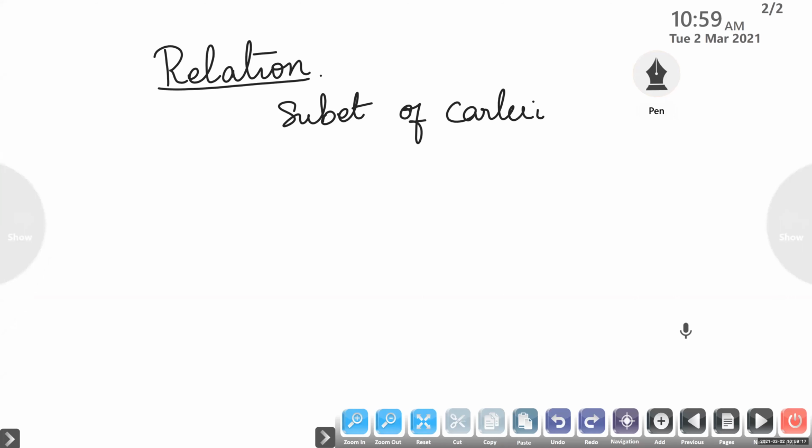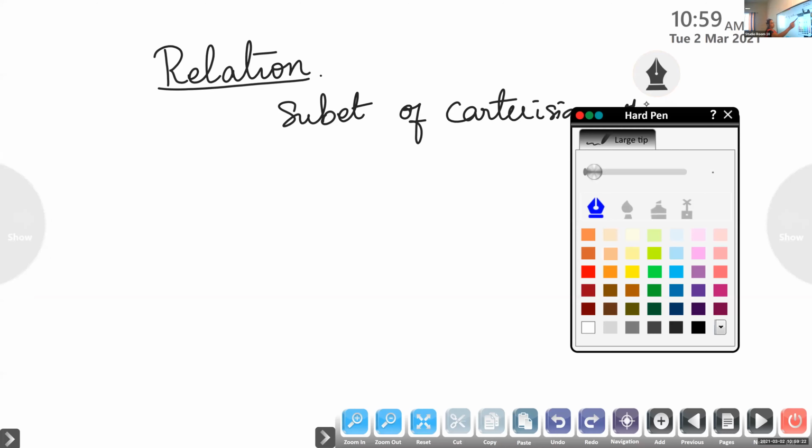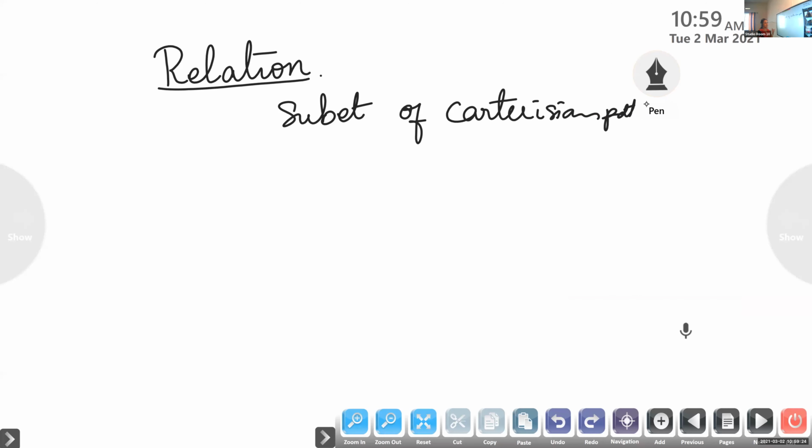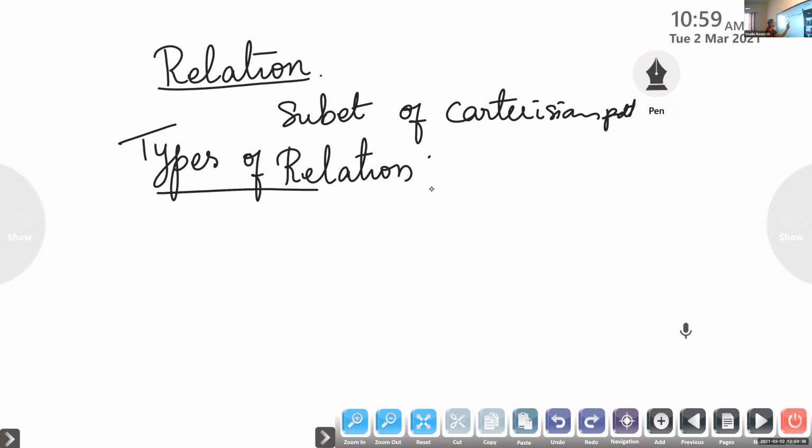It is a subset of a Cartesian product. Now listen children, I am going to define some types of relation. So this year we are going to learn types of relation. Here we are going to learn five types. First one is the empty relation. Under types of relation, empty relation.